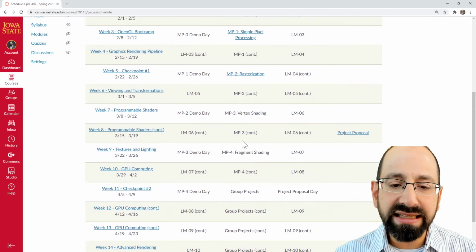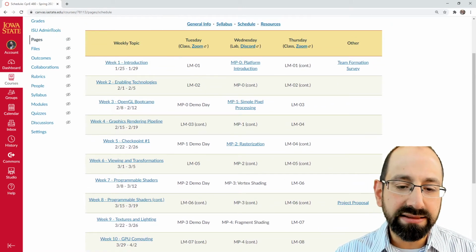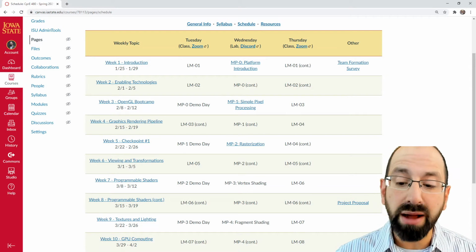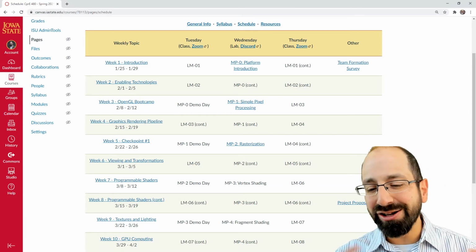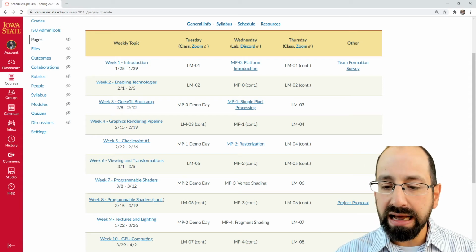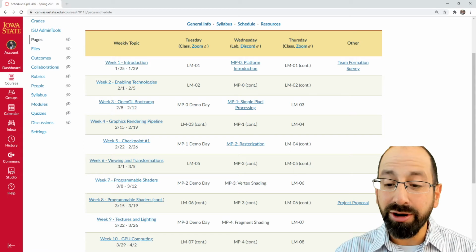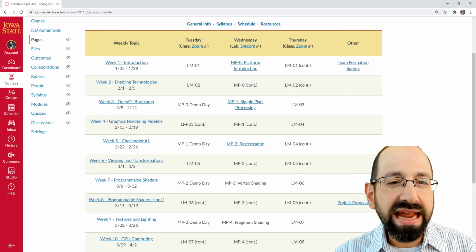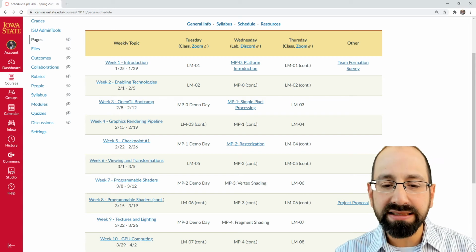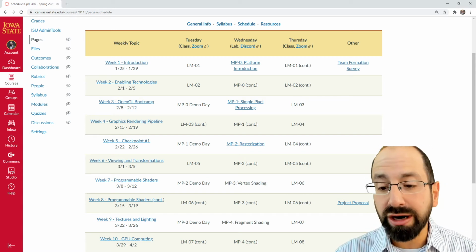So you can see the schedule here and how things lay out. We'll be having time in class dedicated to covering topics. We'll also be spending certain class days where you will be presenting. You'll be sharing with your team how you did on that particular assignment, what you did well on, what you struggled with, what kind of demos you were able to do. With 8 teams, we probably won't be able to have every team demo for every assignment, but we'll try to come close to that.